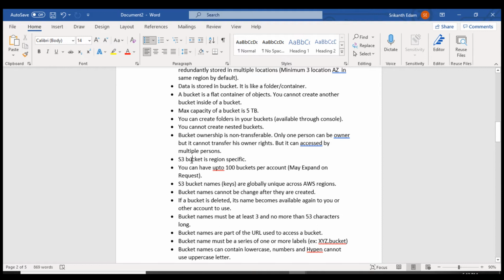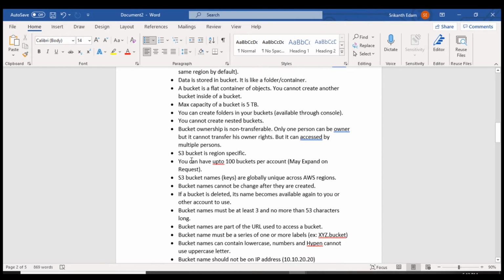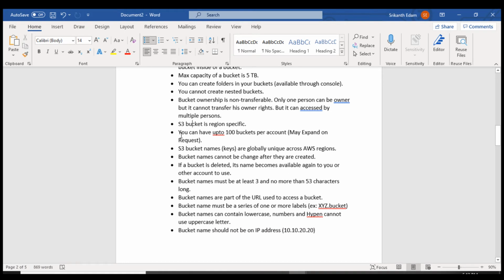So S3 bucket is available globally, but it is region specific. For example, if I am going to create an S3 bucket in Mumbai region and upload the files from Mumbai region, it is not available in a different region, but the S3 bucket can be viewed in that region. You can have up to 100 buckets per account. By default, the limit is 100 buckets in your account.